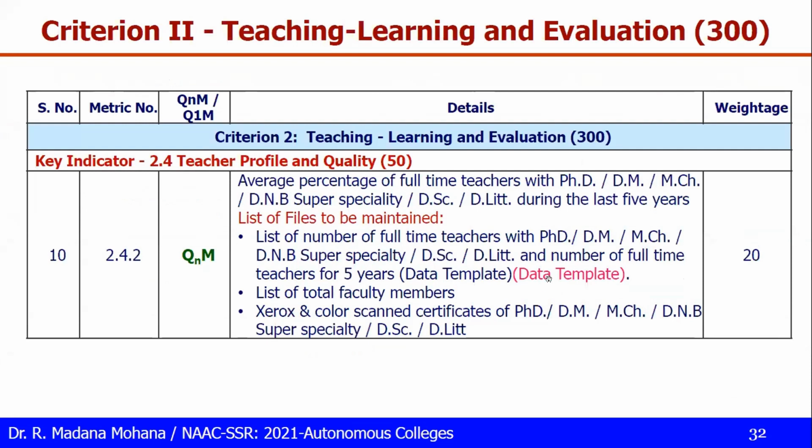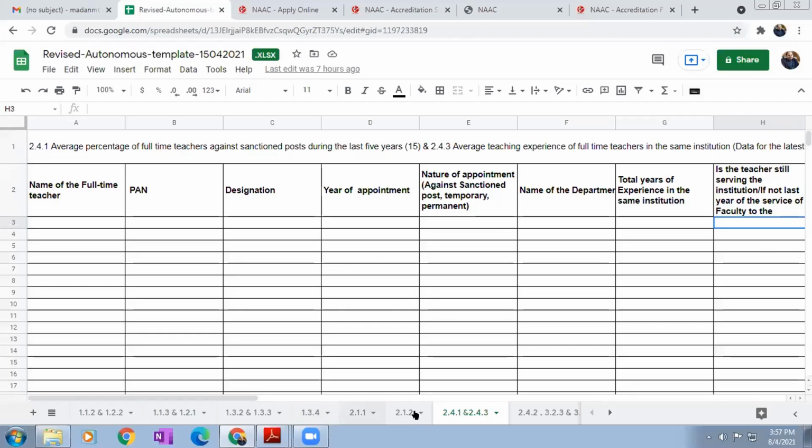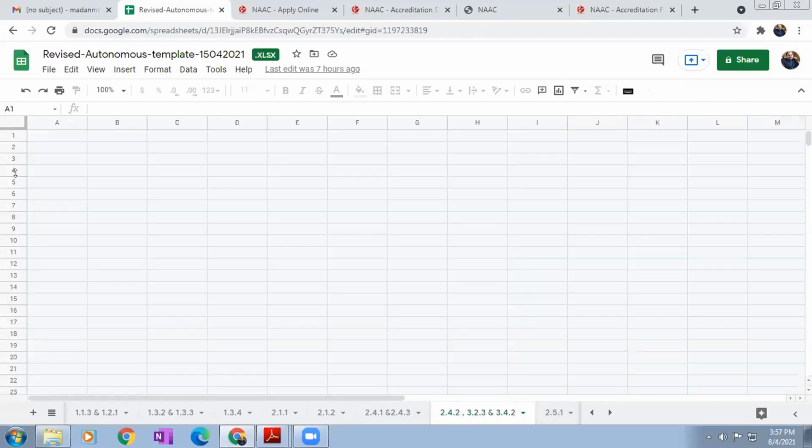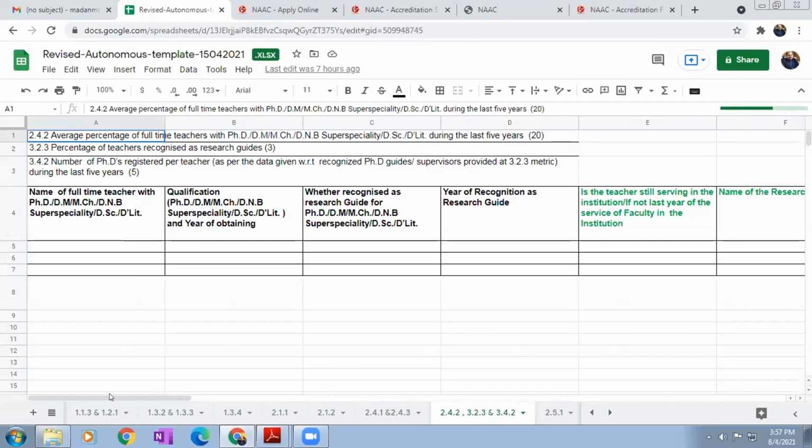Here let us check the data template for this. For PhD related or highest qualification, this is the template. Name of the full-time teacher with the qualification, whatever the highest qualification. Then year of obtaining the highest qualification. Then minimum PhD qualification and above only. Then whether recognized as research guide.